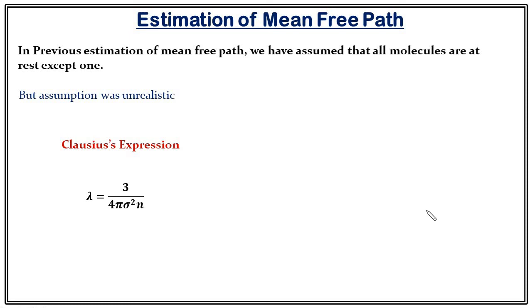Because of this assumption, the mathematics becomes very complicated. However, he found this result, lambda is equal to 3 upon 4 pi sigma square n. However, his assumption also has some kind of drawback. A further improved result was given by Maxwell, and his expression for the mean free path is lambda equal to 1 upon root 2 pi sigma square n.